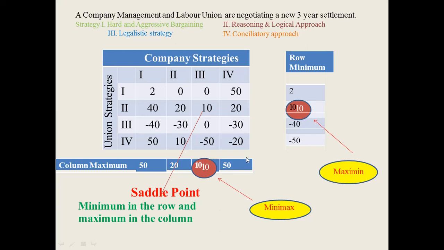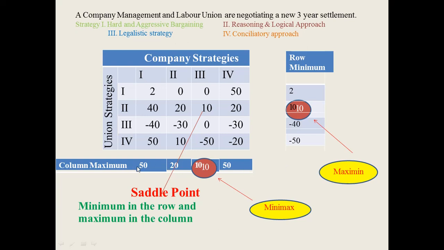Now amongst the row minimums and amongst the column maximums, we have to see which is the maximum value. From 2, 10, minus 40 and minus 50, the value 10 is the maximum amongst these minimums, so it is known as maximin.